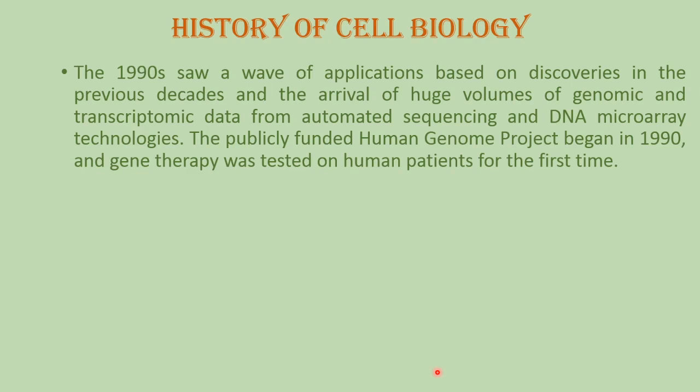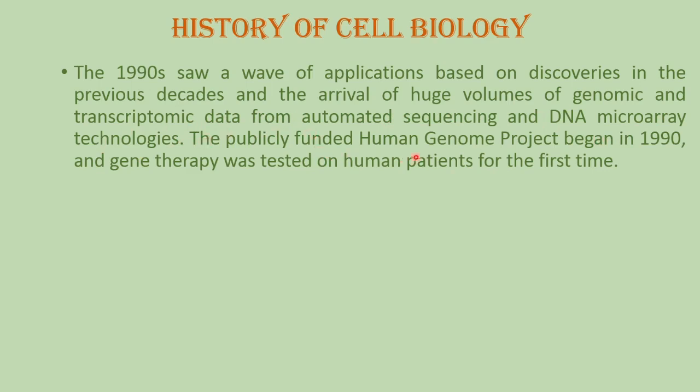The 1990s saw a wave of applications based on discoveries in the previous decades, and the arrival of huge volumes of genomic and transcriptomic data from automated sequencing and DNA microarray technologies.